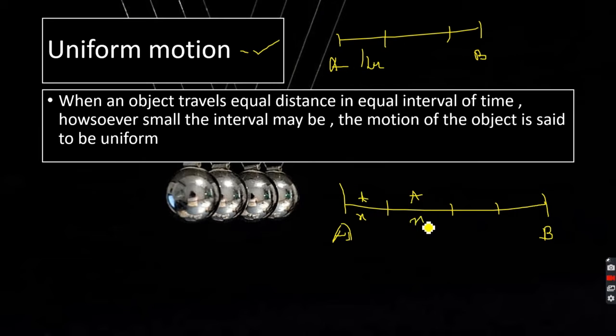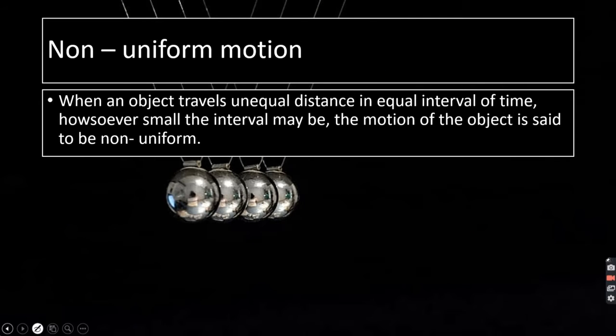Neither time nor the distance is changing; the ratio of them, you can say. So in this particular case, the motion is uniform motion. In equal intervals of time, we are covering equal distance. So that is uniform motion.